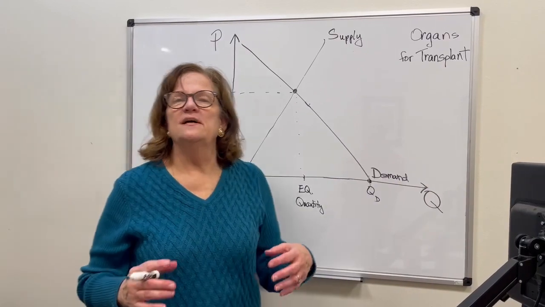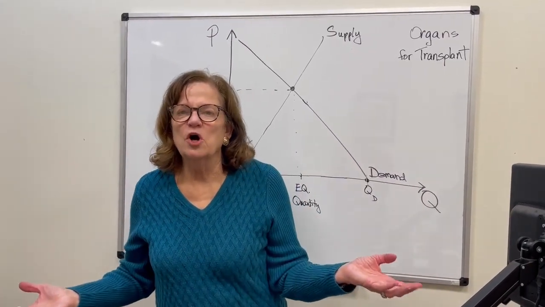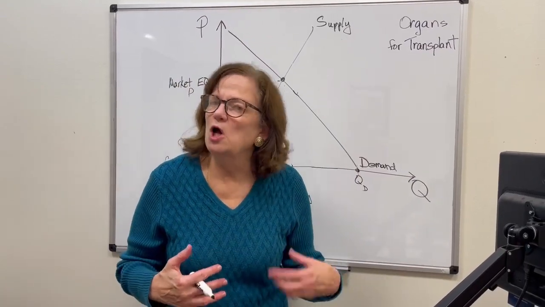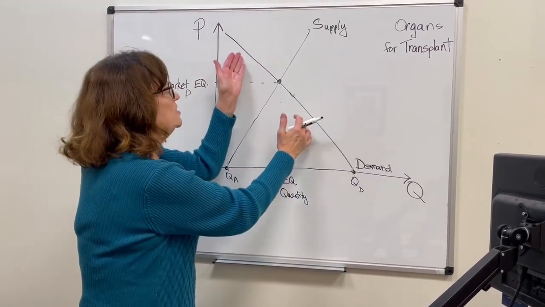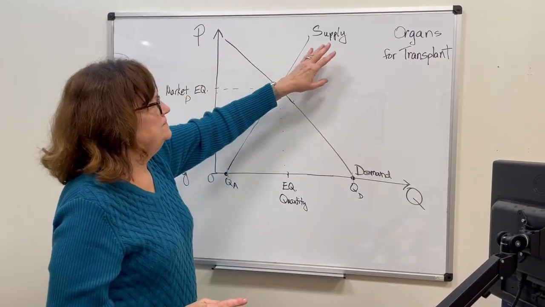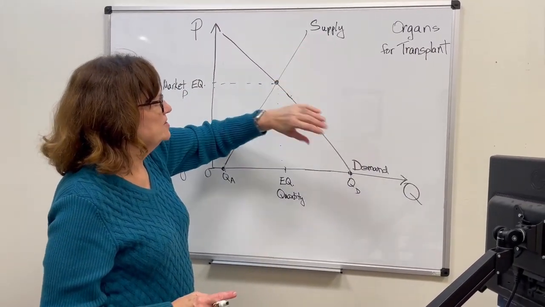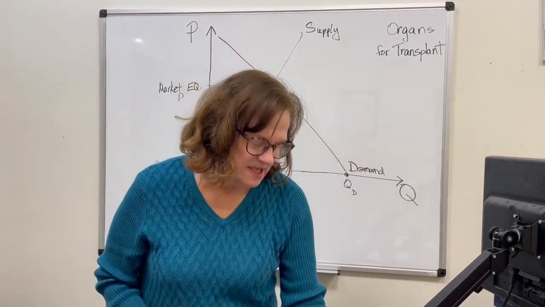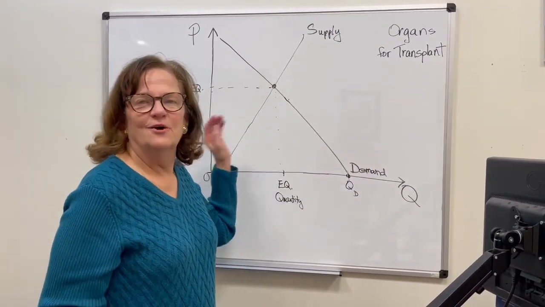Or if we got some fabulous new treatment for heart disease that enabled people's hearts to work much longer, that would decrease the demand for transplants. So the actual supply of transplants and demand for transplants are not driven by the price. Those are reflected in movements along the curve.